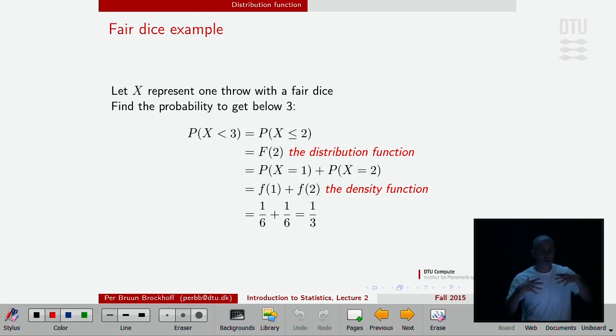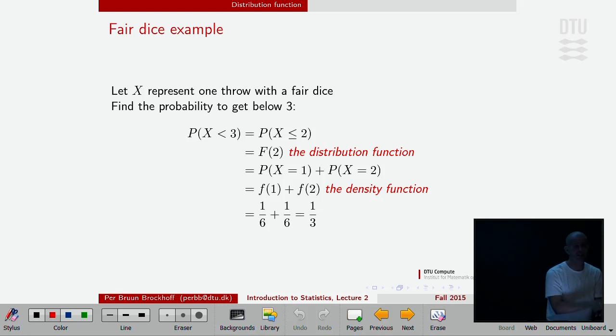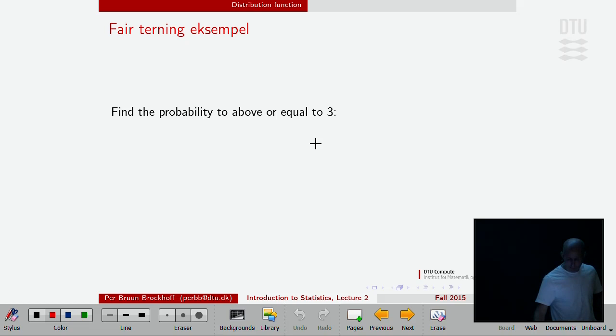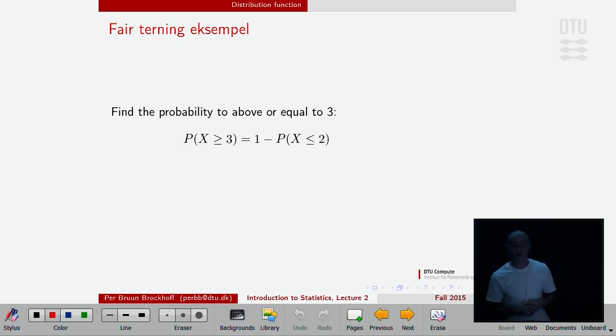I'm just trying to convey to you that we have these general constructs of densities and distribution functions as names for such collections of probabilities for our systems. What about larger than or equal to 3? Well, then we can, if we want, turn it around and express it.